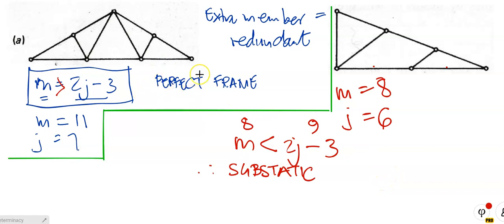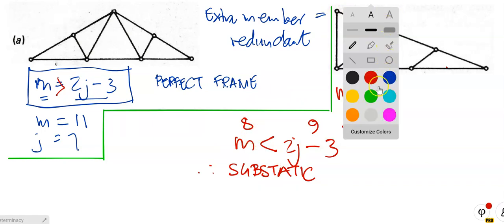Now we said we want a perfect frame. So what can we do? This is not part of the exercise. This exercise is just to check whether a frame is statically determinate or not. This frame will not be statically determinate because it's substatic. But watch this. We want to make this frame perfect. What can we do? Just watch this.